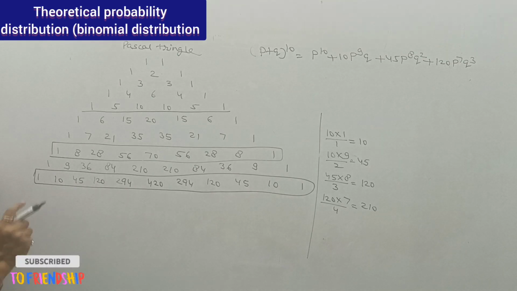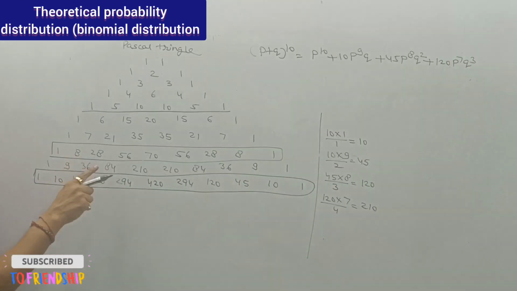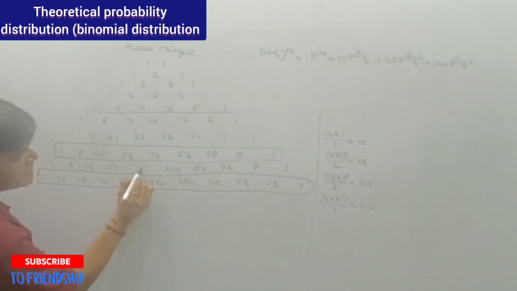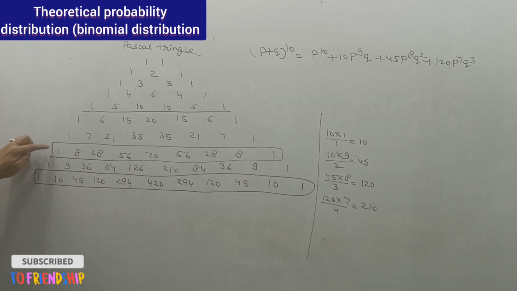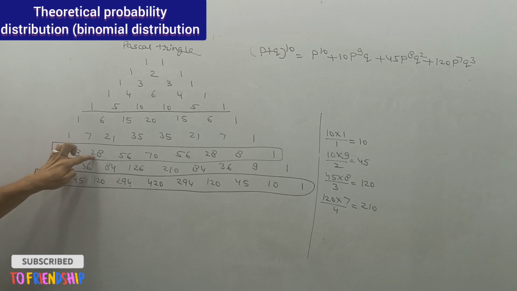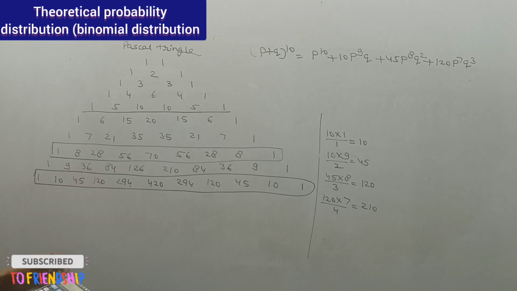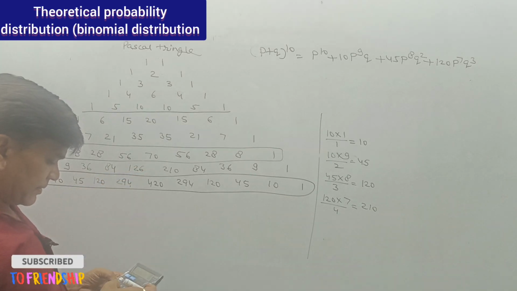So here also the difference will be there: 28 plus 56 is 84, 56 plus 70 is 126, 70 plus 56 is 126.